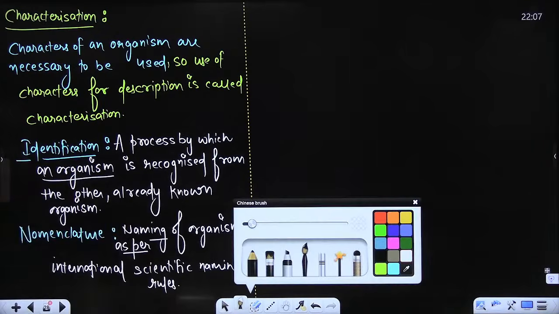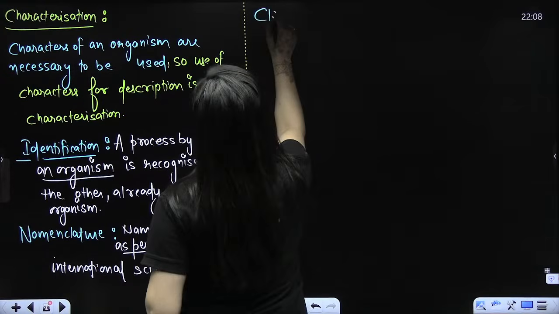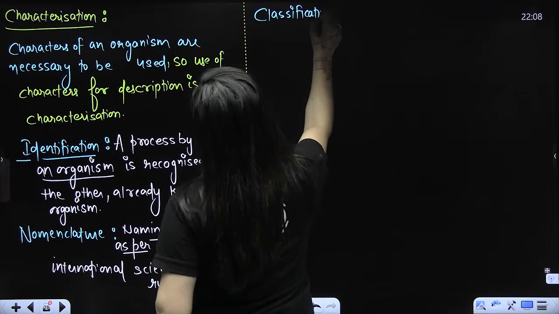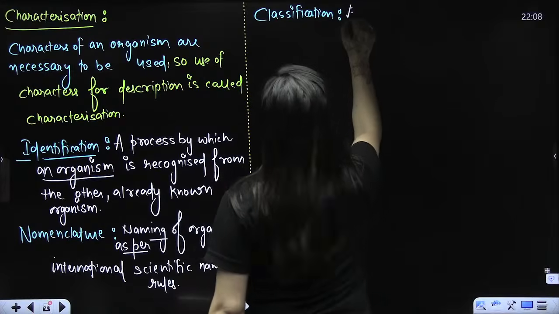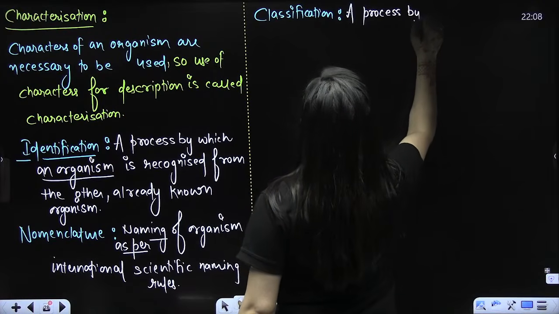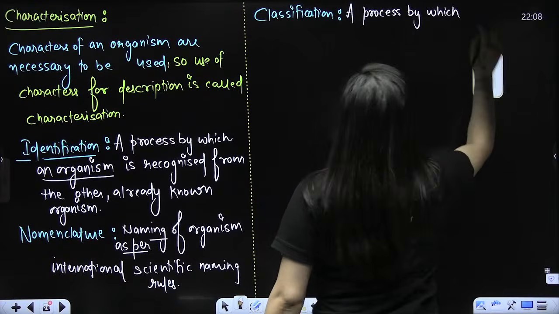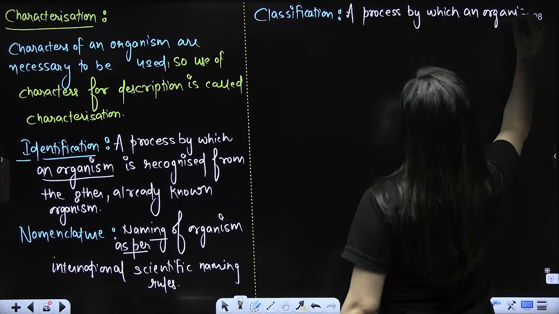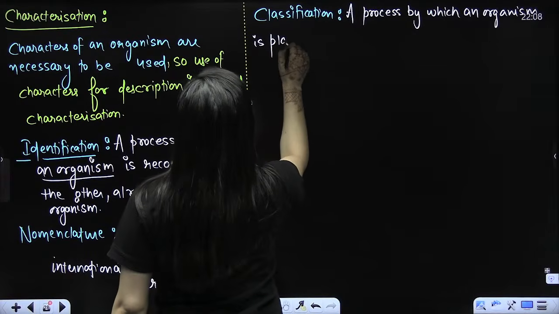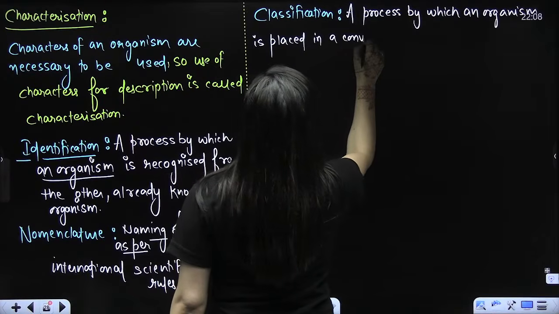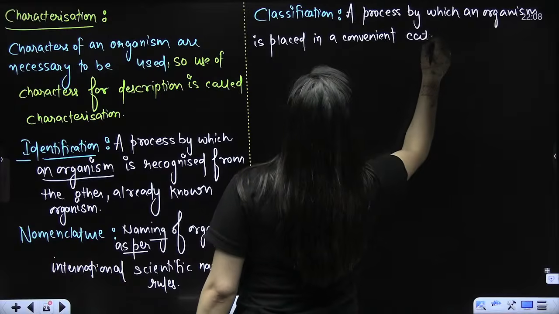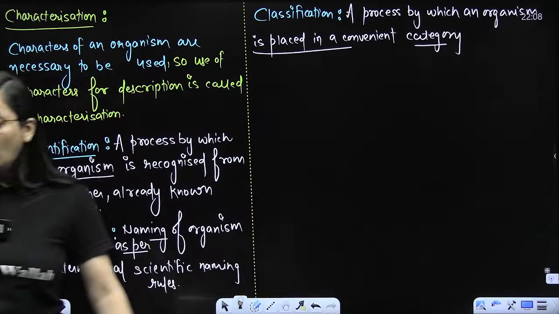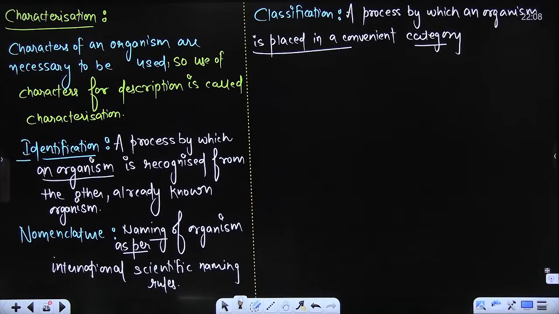Then comes the classification. A process by which an organism is placed in a convenient category. Please pay attention. So a process by which an organism is placed in a convenient category on the basis of what?